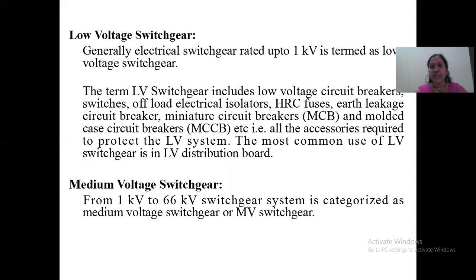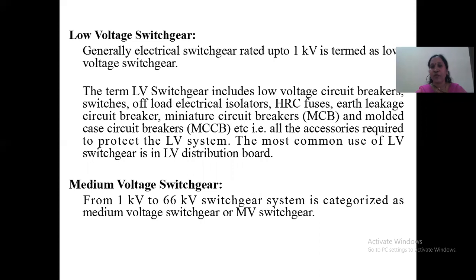Earth leakage circuit breakers, miniature circuit breakers, what we call MCB. We generally use these MCBs in our homes also. Next, molded case circuit breakers, abbreviated as MCCB. They have a specific feature other than the MCBs. Next, all the accessories required to protect the low voltage systems are called the LV switchgear.